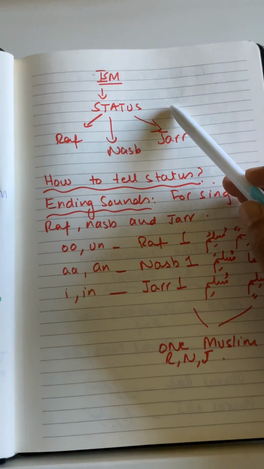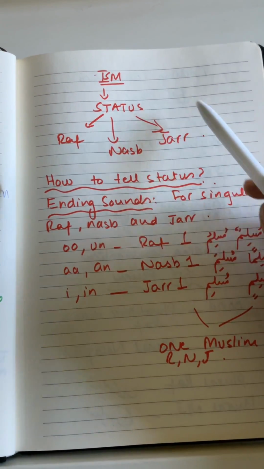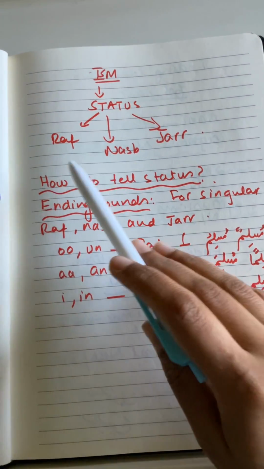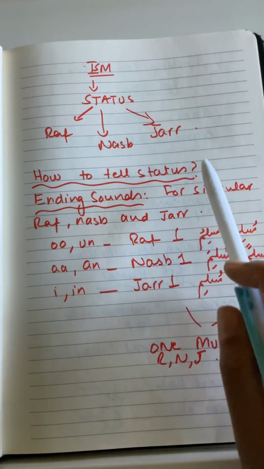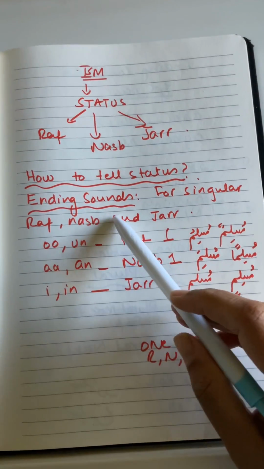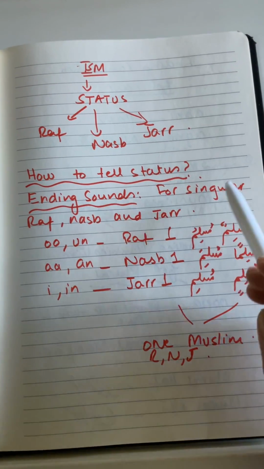So let's continue with our Arabic lesson, and just a little revision: we are doing the isms, and in the ism there are four properties. We started with the status, and we said that there are three types of status: rafa, the doer; nasab, the detail; and jar, which is the word that comes after 'of'. And then how to tell the status, we said that there are ending sounds.